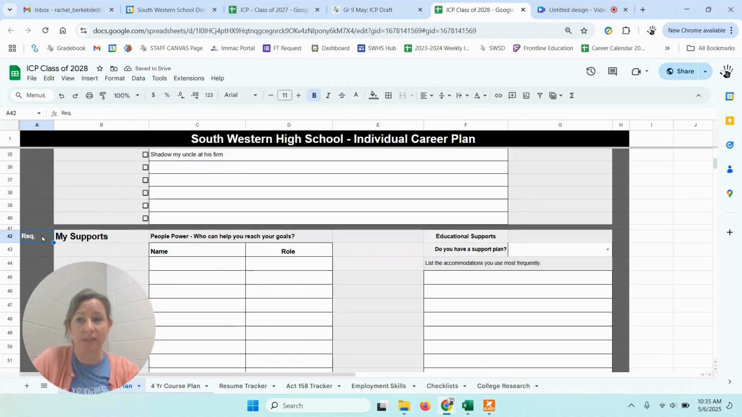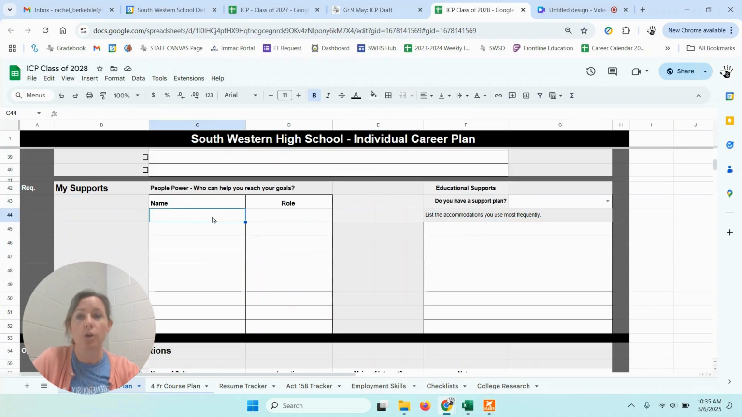The final required section for today is your supports. Who are the people that can help you? Who are the people that support you as you're planning for your future career? In your case, it might be a parent, an uncle, a grandparent, an older sibling. Maybe it's your teacher. You have a particular teacher this year that you really made a connection with, and you think they might write you a letter of recommendation in the future. Or you have a coach or a boss at a job, or maybe it's your counselor.